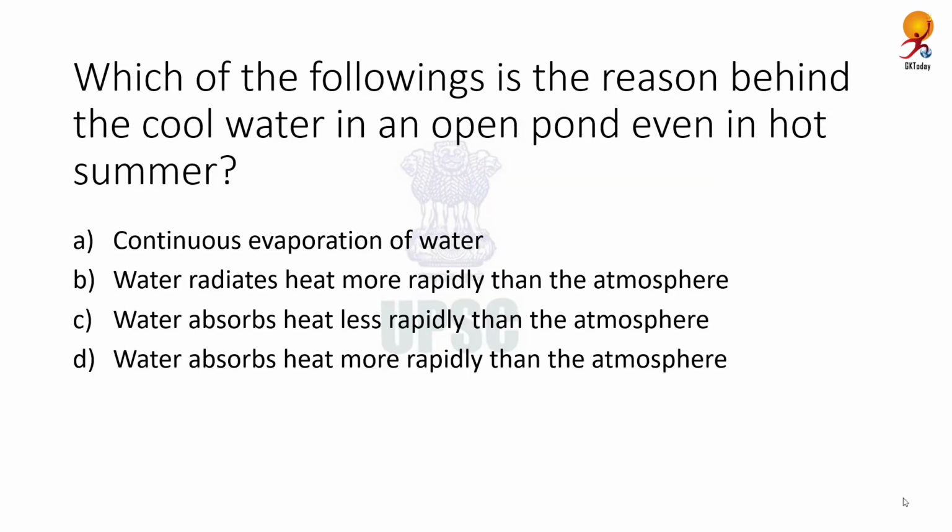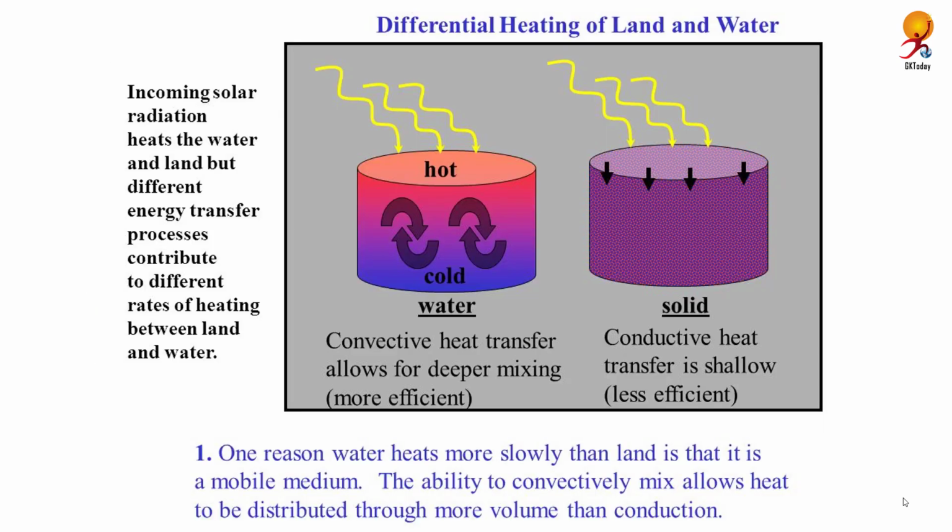Which of the following is the reason behind cool water in an open pond even in hot summer? The correct answer is water absorbs heat less rapidly than the atmosphere. A pond is comparatively deep, a couple of meters at least in the middle. So the temperature at its depth is comparatively stable. Although that is not the main affecting factor, the affecting factor is that water simply absorbs heat slowly.